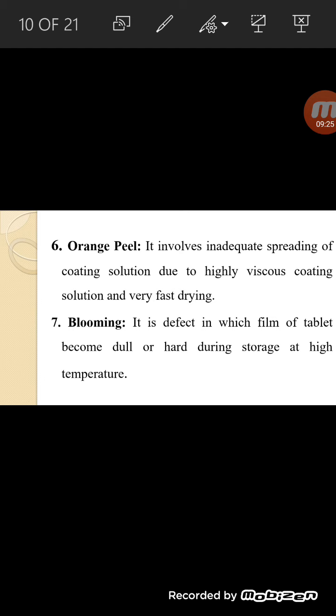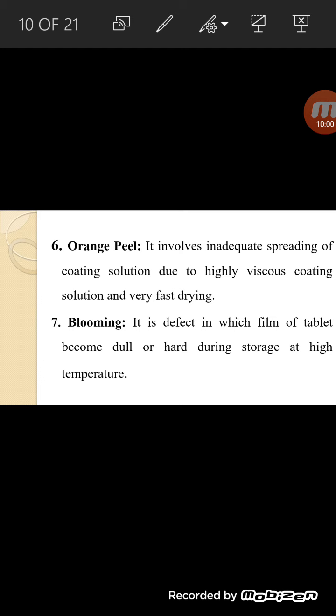Then next problem is orange peel. Orange peel means inadequate spreading of coating solution, and this problem occurs due to a highly viscous coating solution. Whenever we use a highly viscous coating solution, definitely the tablet shows the orange peel effect, that is, inadequate spreading of the coating solution. Then blooming.